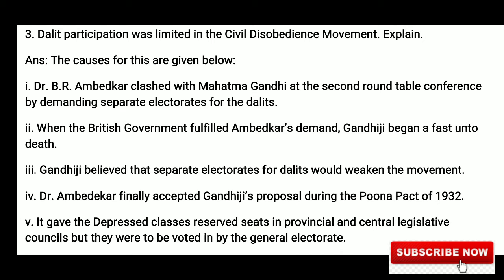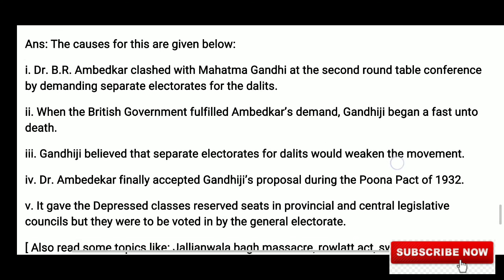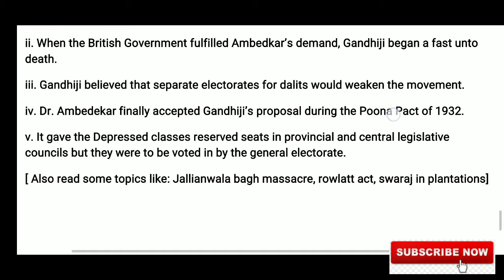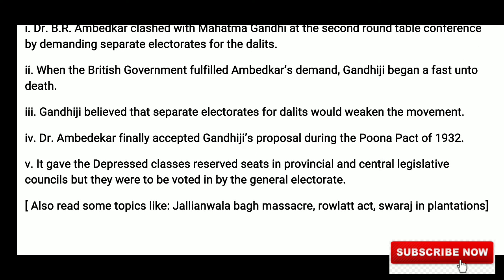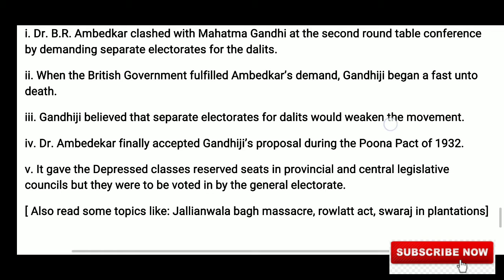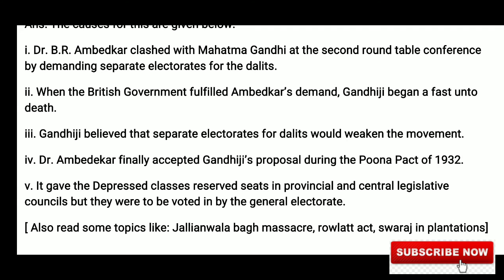Next question is, Dalit participation was limited in the civil disobedience movement, explain. Dr. B.R. Ambedkar clashed with Mahatma Gandhi at the Second Round Table Conference by demanding separate electorates for the Dalits. When the British government fulfilled Ambedkar's demand, Gandhiji began a fast unto death. Gandhiji believed that separate electorates for Dalits would weaken the movement, and Dr. Ambedkar finally accepted Gandhiji's proposal in the Poona Pact of 1932. It gave the depressed classes reserved seats in the provincial and central legislative councils, but they were to be voted in by the general electorate.